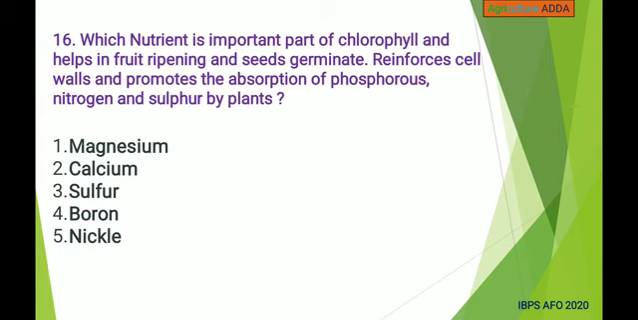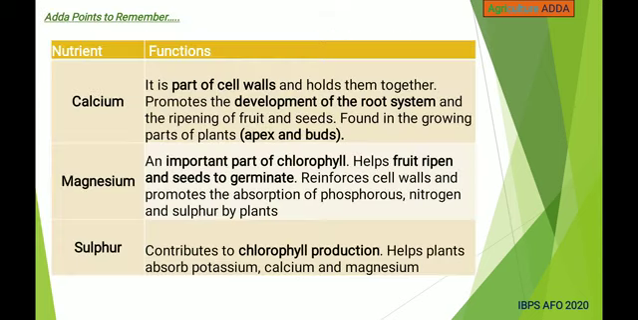Next, which nutrient is an important part of chlorophyll and helps in fruit ripening and seed germination, and reinforces cell walls and promotes the absorption of phosphorus, nitrogen, and sulfur by plants? Magnesium, calcium, sulfur, boron, nickel. Answer is magnesium. This is the basic functions of secondary nutrients.